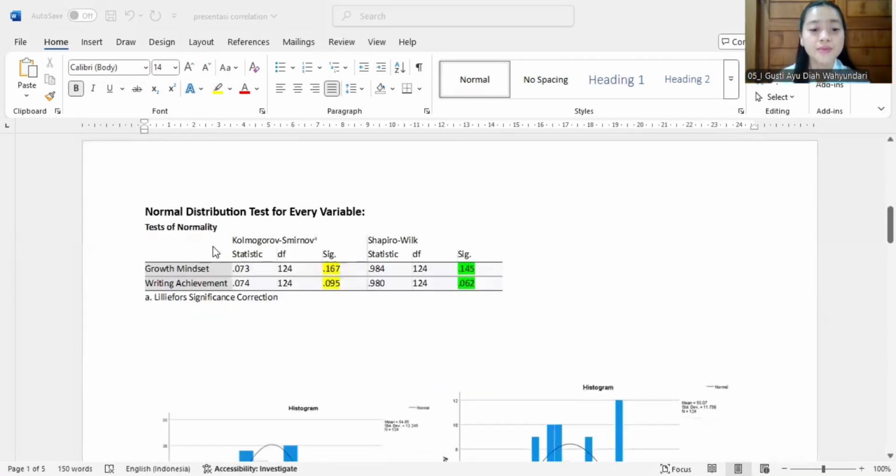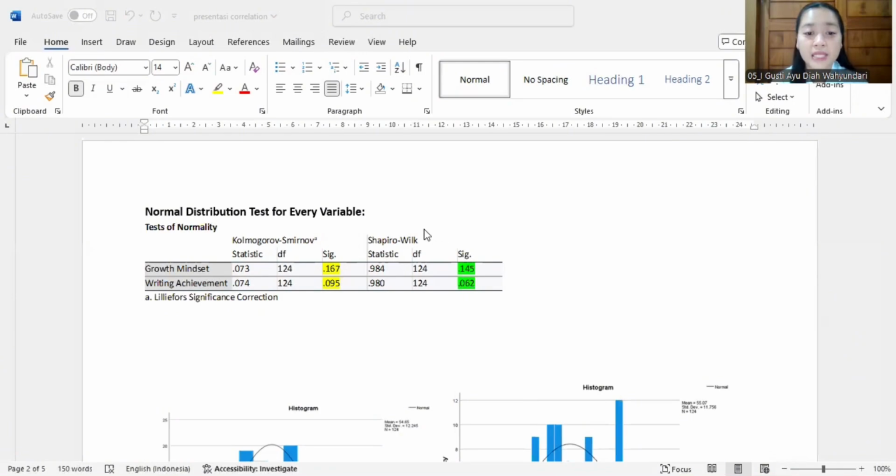And next, the first step is to check the normality of the two variables. Here we focus on the significance values of the two variables, growth mindset and writing achievement, based on the Kolmogorov-Smirnov test and Shapiro-Wilk test. In my data, based on the Kolmogorov-Smirnov test, the p-value of growth mindset and writing achievement is above 0.05.